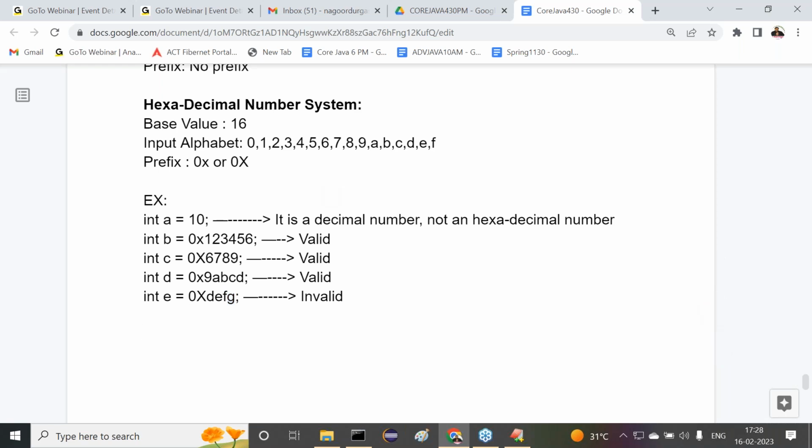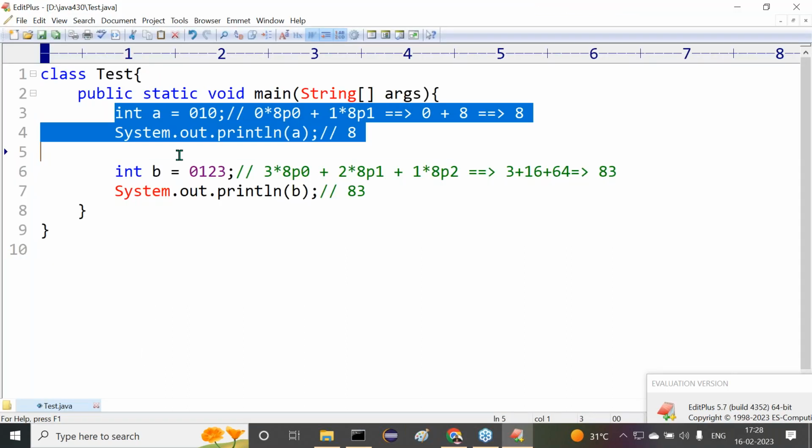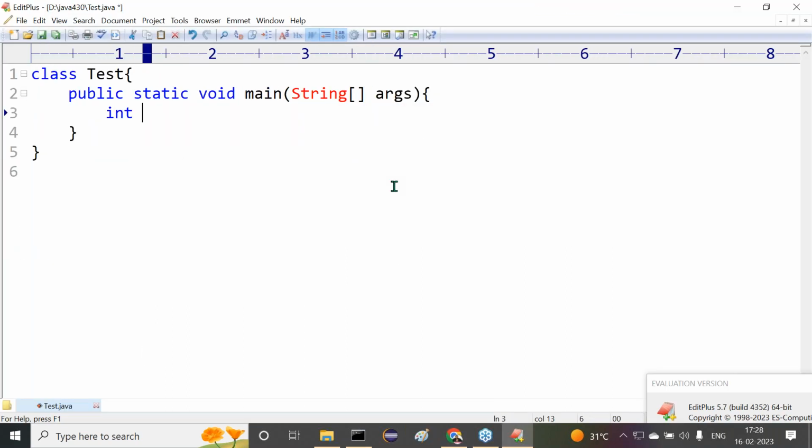That's okay, fine. Now this is clear-cut information. Here we'll see one example on the basis of this, by which we are able to get some clarity. First of all, int a is equal to 10 I have taken, System.out.println of a. Now I want to make it a hexadecimal number. This is actually a decimal number. To make it a hexadecimal number, what do we have to do?